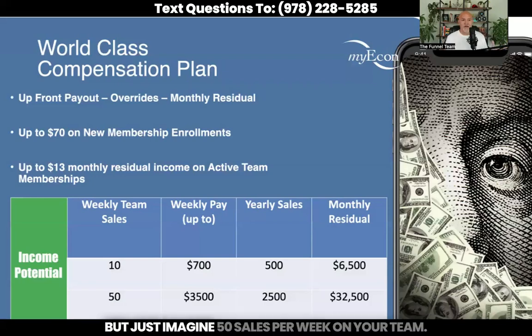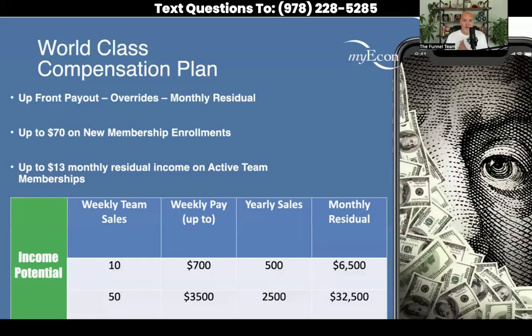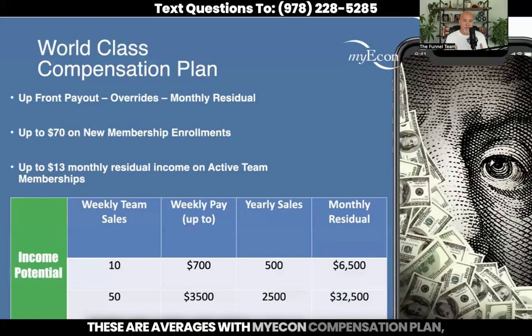But just imagine 50 sales per week on your team. This is based on real data and real math. This isn't an assumption. These are averages with the myEcon compensation plan, the way that it works, and the money you get per residual on your team. Remember, this pay plan goes down to infinity. There's absolutely no cap on your income stream.